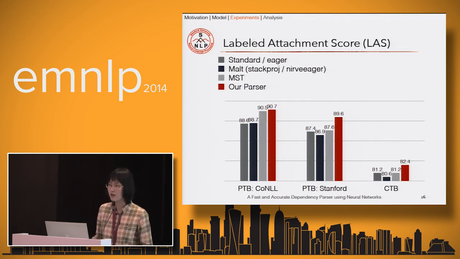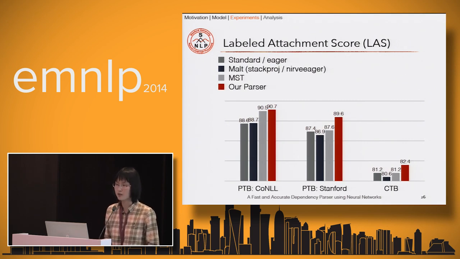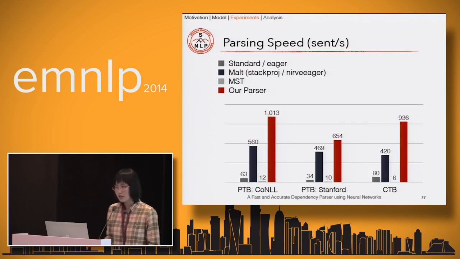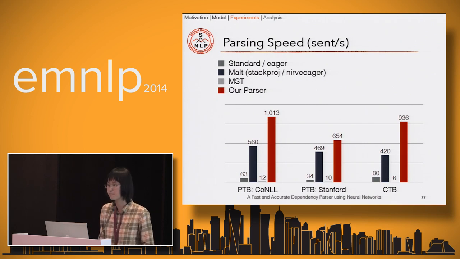And we have a similar performance or even better performance on labeled attachment scores. In terms of parsing speed, you can see that our parser is like twice faster than MaltParser, and it's more than 50 times faster than MSTParser and maybe other graph-based parsers.